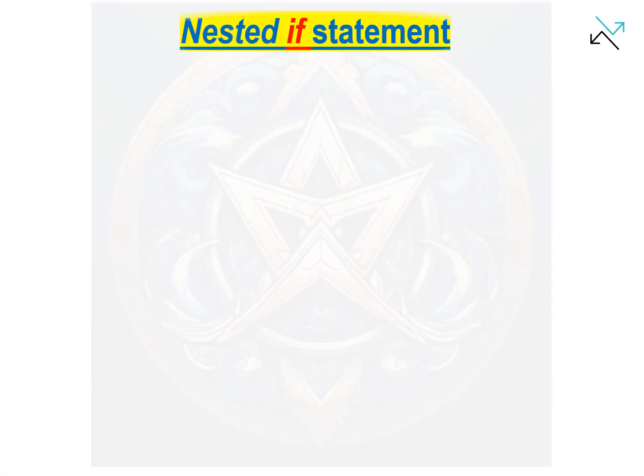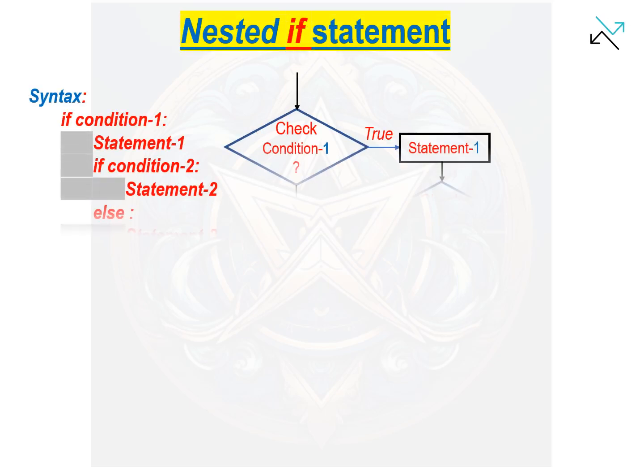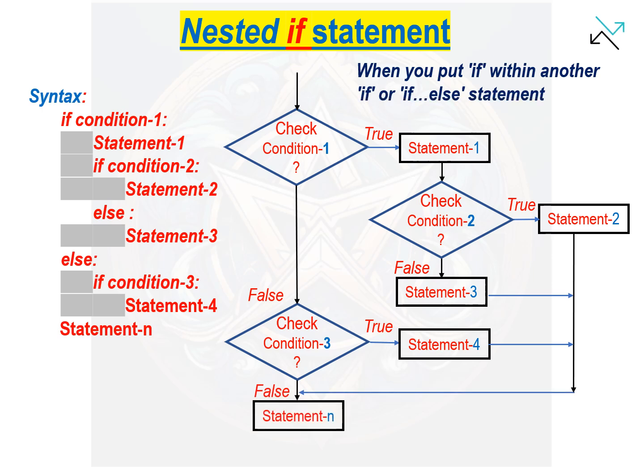Next is nested if statement, which allows for more complex decision-making processes. When one if statement is within another if statement, then it is called nested if statement. From given flowchart and syntax, it is clear that if condition 1 is true, then statement 1 is executed.